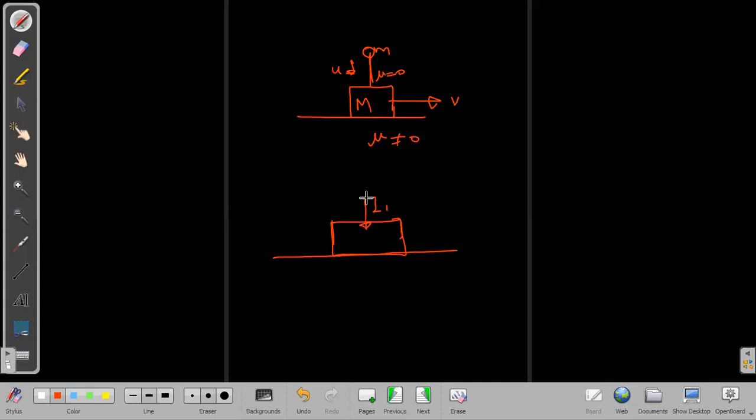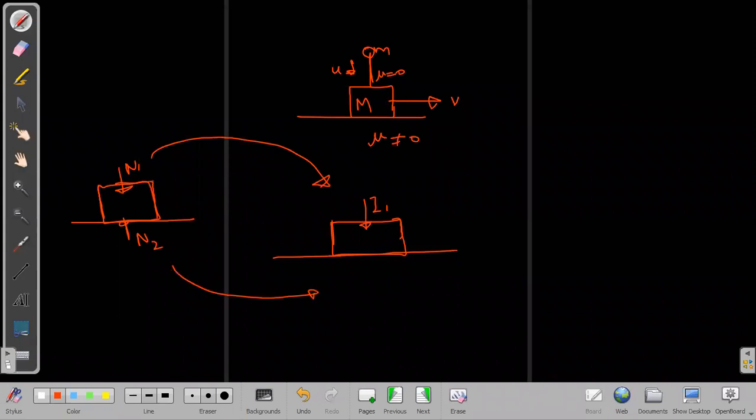If you are not sure how to draw the impulse diagram, then I told you, just draw the force diagram first. Normal 1, normal 2. Normal 1 will be creating impulse 1, and normal 2 will be creating impulse 2. And what about the friction now? Friction is mu into n2. Because friction is mu into n2, this friction will also become impulsive. It will become mu into I2.